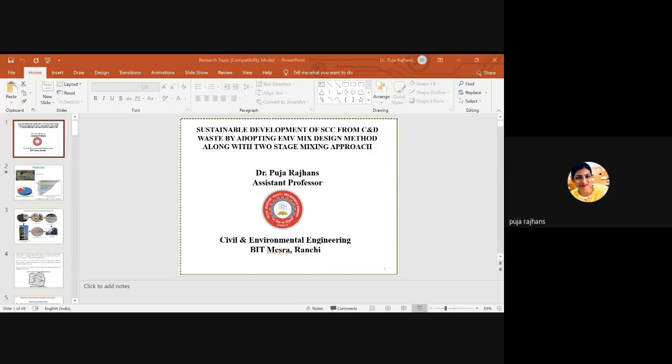So first, in my first slide, there is the introduction part, and you see this is a demolished building. So here we have lots of demolished buildings because, with the increase in population, rapid urbanization, and requirement